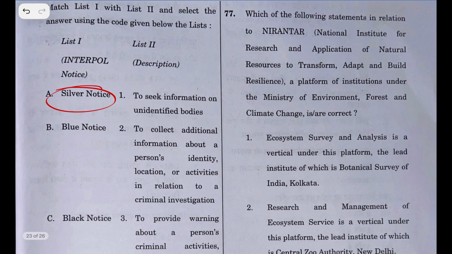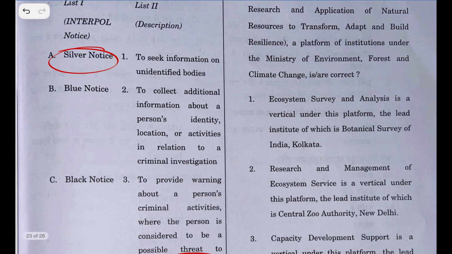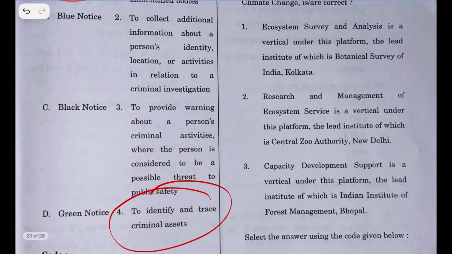Which of the following statements in relation to Nirantar, National Institute for Research and Application of Natural Resources to transform, adopt and build resilience, a platform of institutions under Ministry of Environment, Forest and Climate Change is or is not correct? Ecosystem Survey and Analysis is a vertical under this system. The lead institute is Botanical Survey of India, Calcutta.